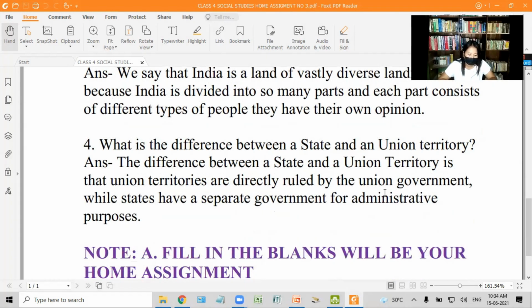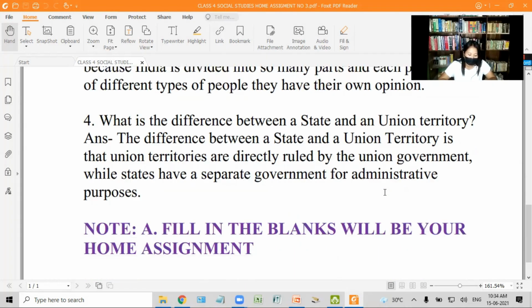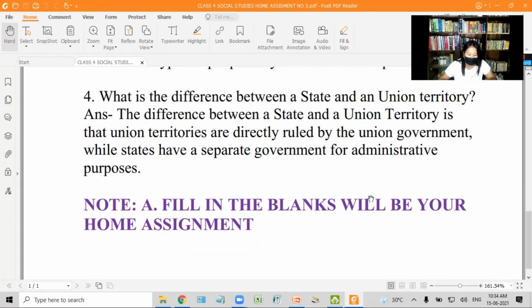Question number 4. What is the difference between a state and a union territory? Answer. The difference between a state and a union territory is that union territories are directly ruled by the union government, while states have a separate government for administrative purposes. Note, fill in the blanks will be your home assignment.